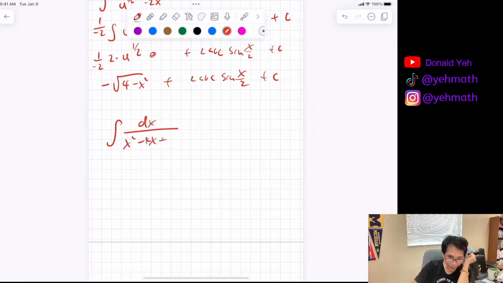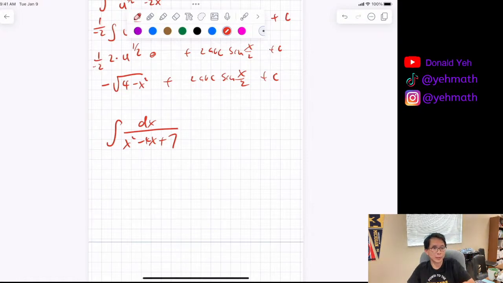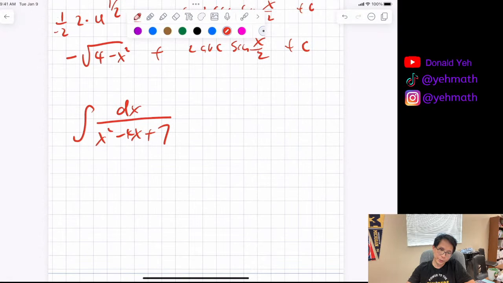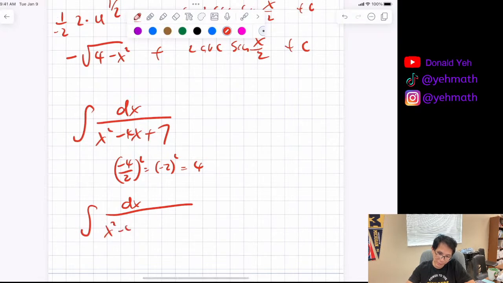This one's pretty easy. So what do you do when you have this here? We talked about this last year as well. Complete the square. Yes, there you go. So you take the middle term, divide by 2, and square. That's equal to negative 2 squared, which is equal to 4. So it will be dx over x squared minus 4x, and I add plus 4.